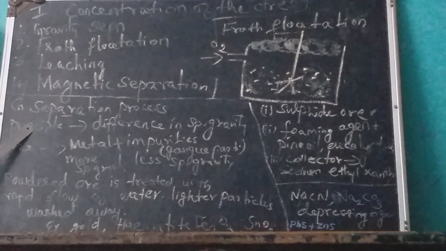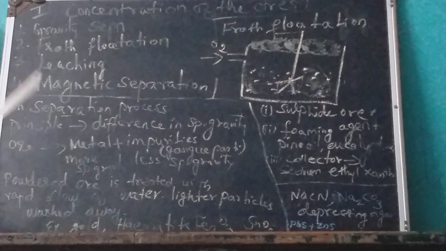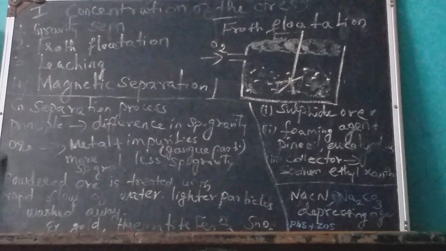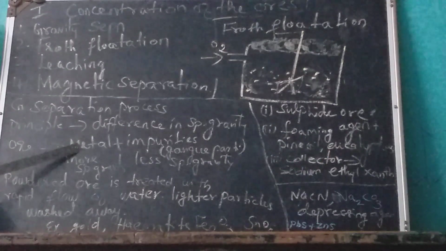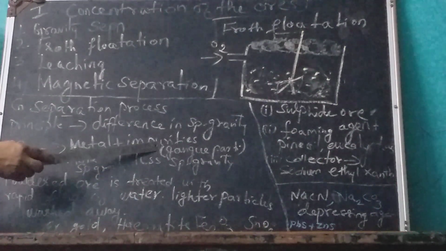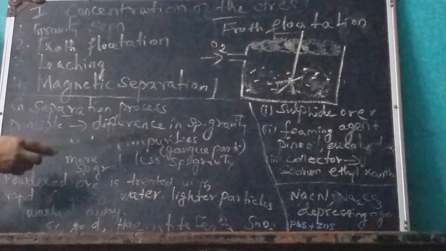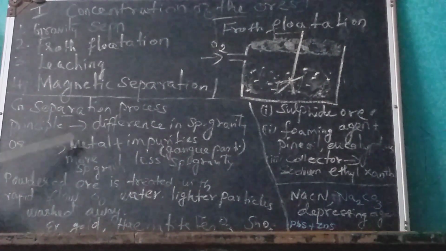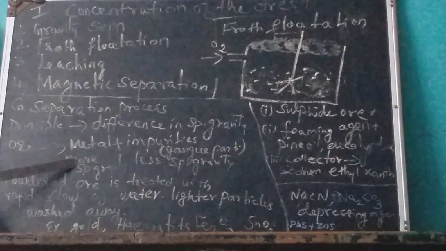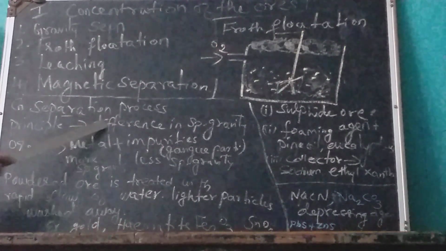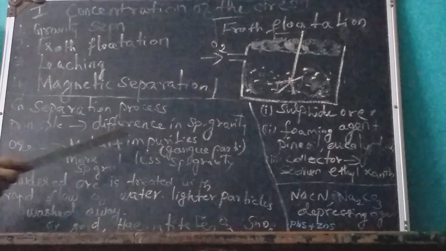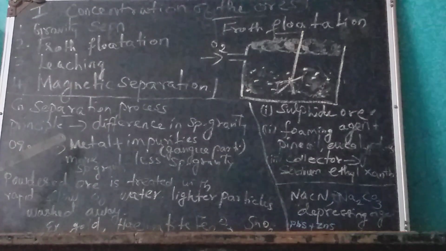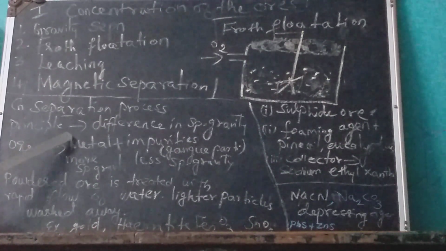The main principle is the difference in their specific gravity. We know the ore contains metals plus some gangue particles, which we call impurity. This impurity has less specific gravity and the metal particles have more specific gravity. So for these two, metals plus impurities, the ore first has to be crushed.